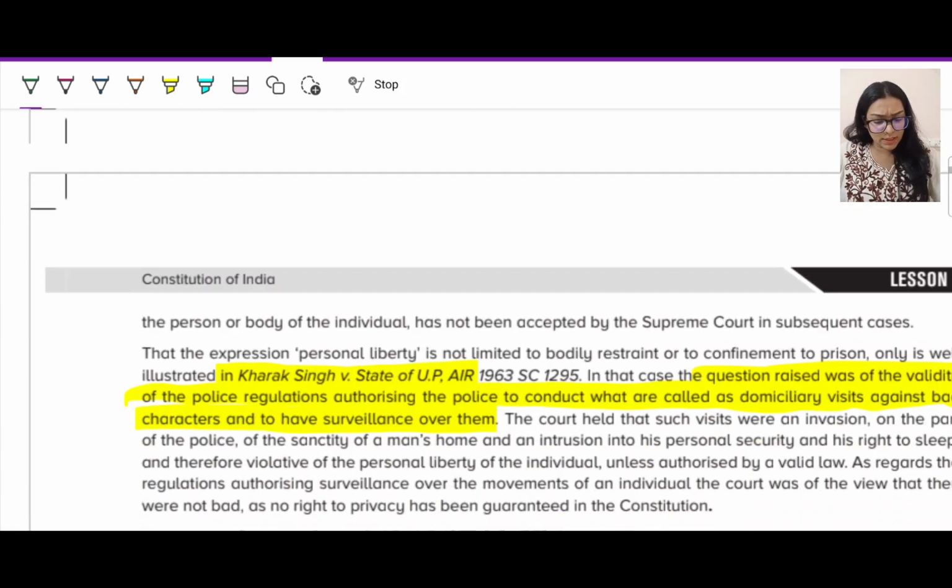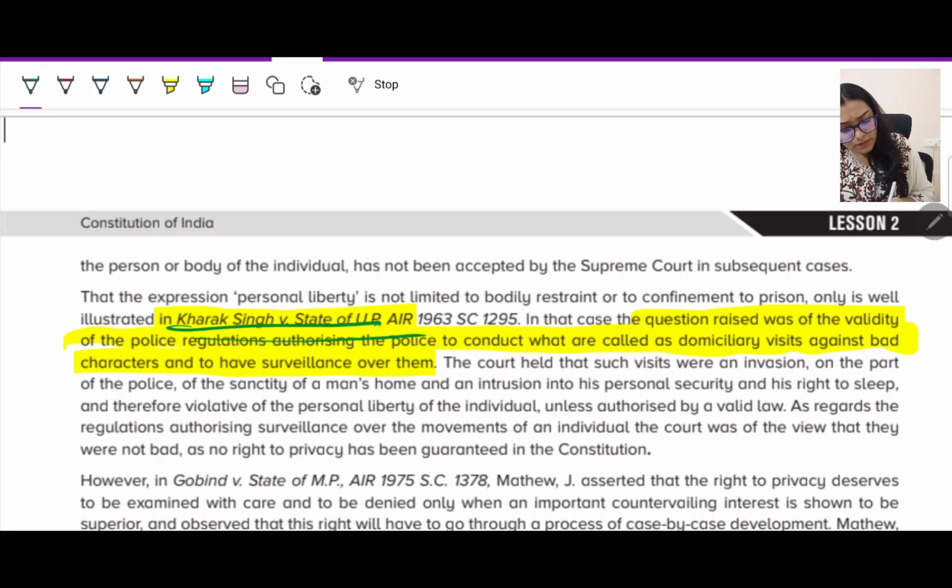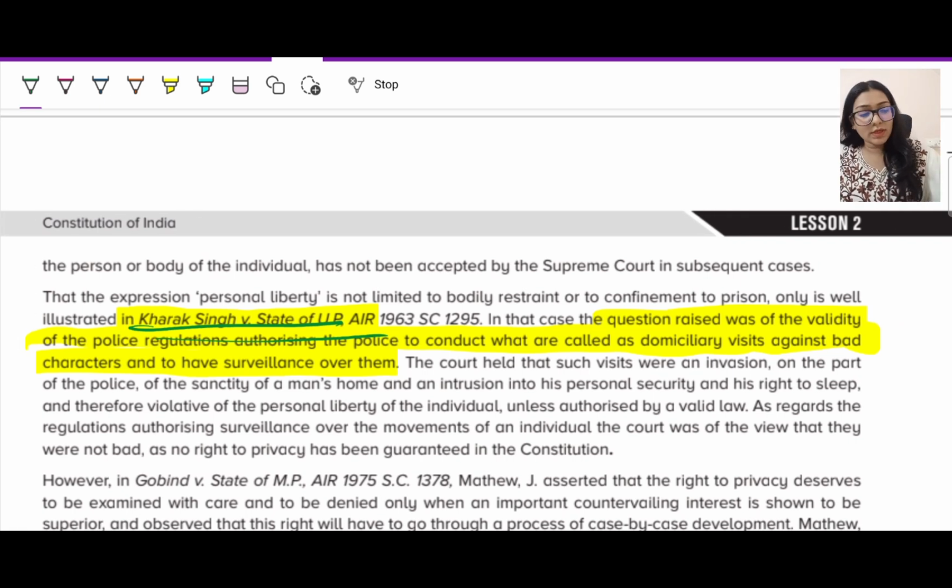So this was a very narrow meaning, but later in Kharak Singh versus State of Uttar Pradesh, they changed it and said that it is beyond that. It's not only your personal, bodily work that you have to do, but apart from that also a few things. Now in this case, what happened, there was a police officer who used to knock on Kharak Singh's doors even at midnight for some inspection and investigation, and Kharak Singh was so disturbed by this, he said, I cannot even sleep peacefully. What about my right and my freedom and protection of life and liberty?